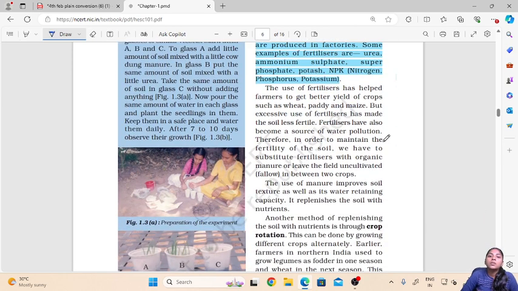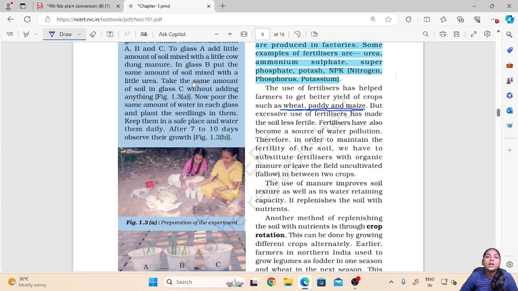Now the use of fertilizers has helped the farmers to get a better yield over the years. It has helped the farmers to get a better yield of wheat, paddy and maize. But now the excessive use of these fertilizers has resulted in the soil becoming less fertile.